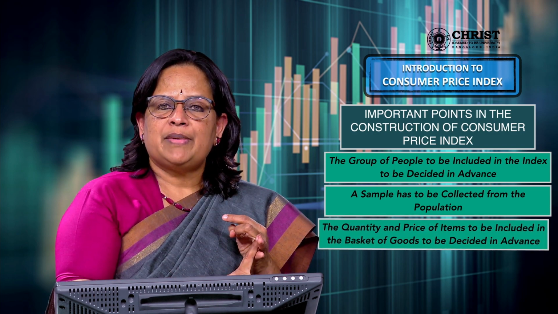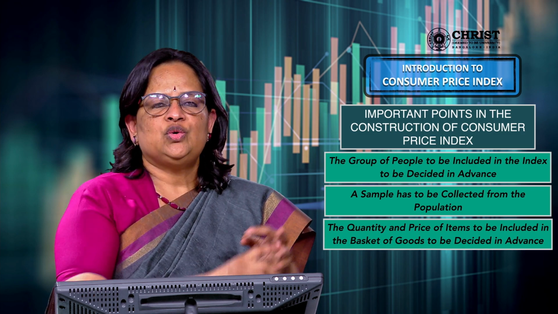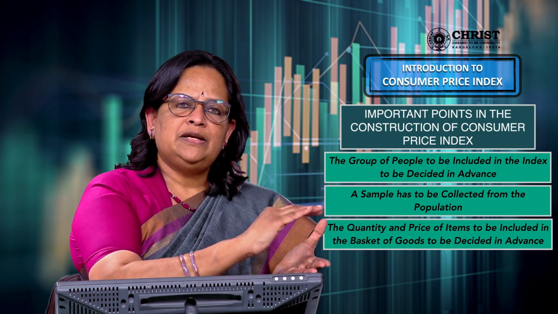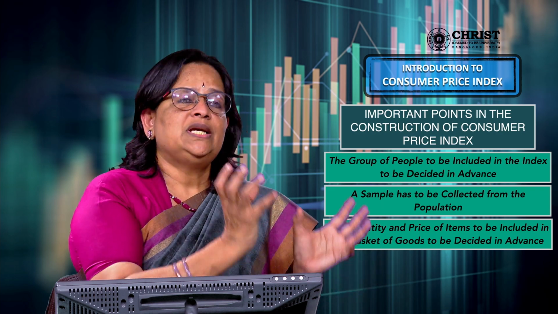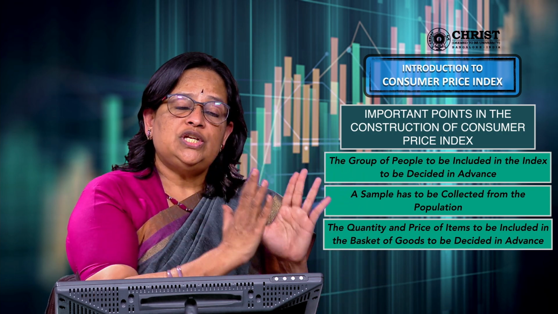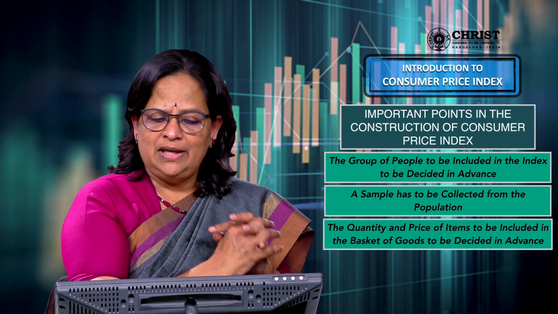Then the quantity and price of items to be included in the basket of goods must be decided in advance. So what all items do they use? I told you about below poverty line, middle income and high income. For the basket of goods, though the headings are the same, what they actually use is totally different. So we have to decide in advance what we are going to include in the index.